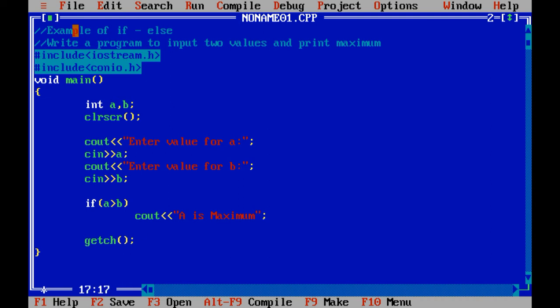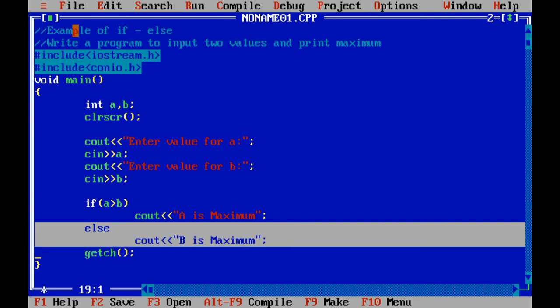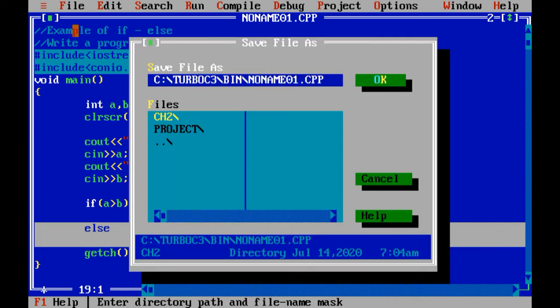Here we are having the demonstration of if else, so I am going to use else statement over here. Syntax we have already learned, so I hope it is clear. B is maximum. With else you don't need to give any condition, because if the given statement is not true, it will automatically execute the false statement. Now let us save this program first and then we execute the given code.